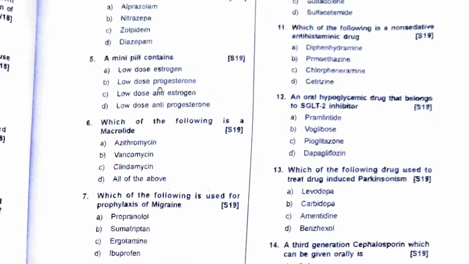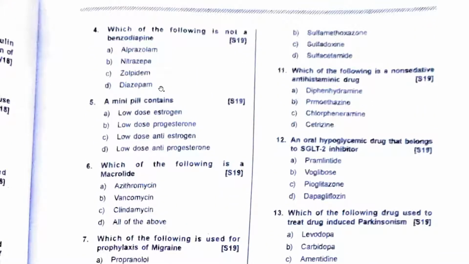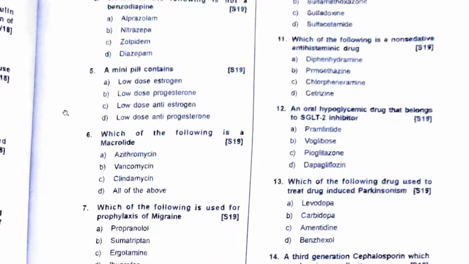Anti-estrogen, anti-progesterone, no. Which of the following is not a benzodiazepine? Alprazolam, yes. Nitrazepam, yes. Diazepam, yes. Zolpidem, no. Zolpidem, Zaleplon, Zopiclone, all of them are Z category drugs. They are not benzodiazepines, but they are newer drugs which are used for their sedative action and hypnotic action, right? To promote sleep.